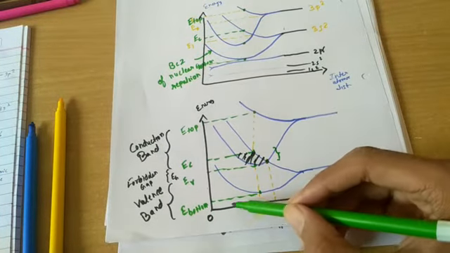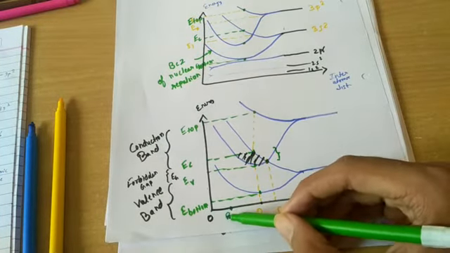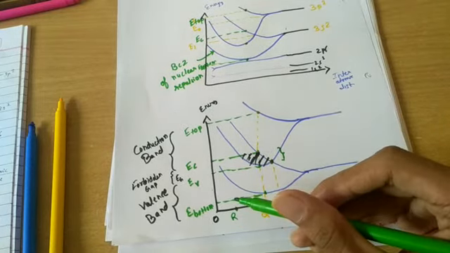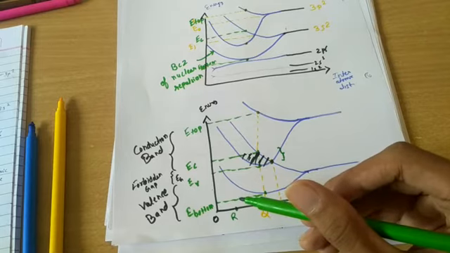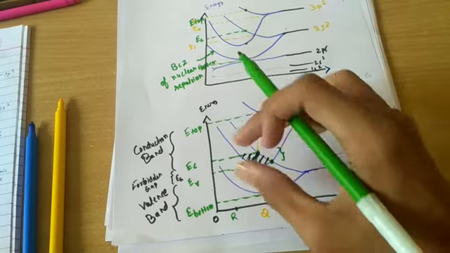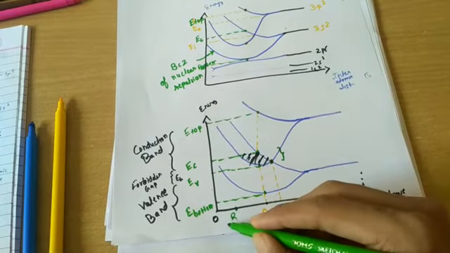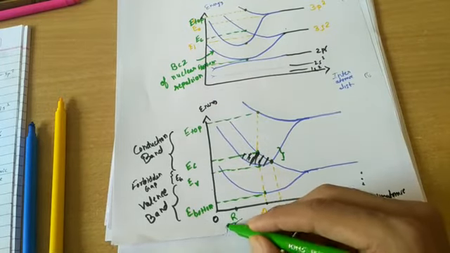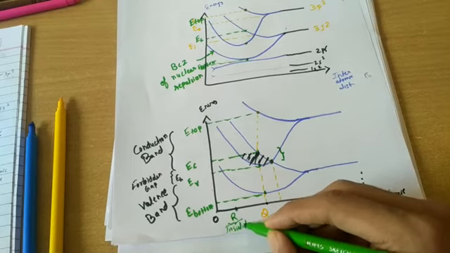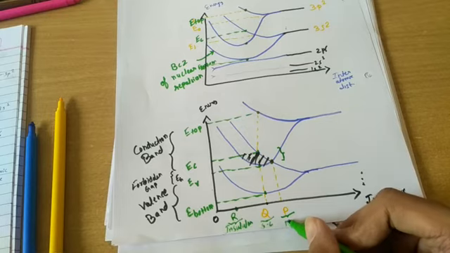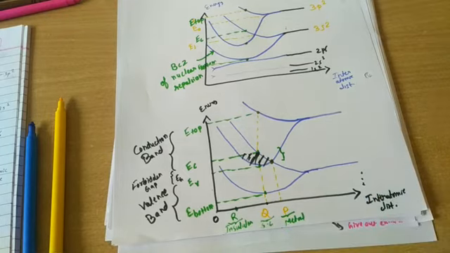Let's consider another point R, very far inside, that is, the interatomic distance is very small. What happens over here? The band gap will be very large, and so it behaves like an insulator. So let me write, this is insulator, this was semiconductor, and this is metal. Now let's discuss some points based on this.